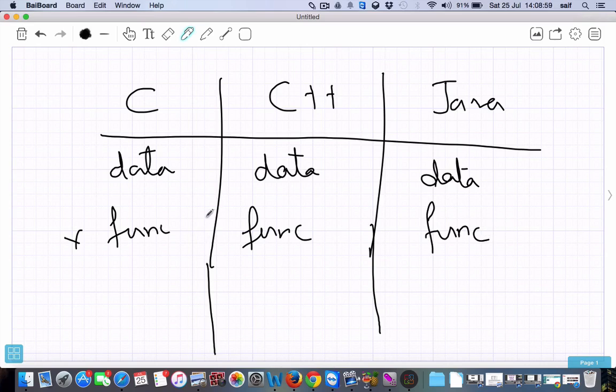In C we have void main. Main is where the program is going to start. In C++ also we have void main, and in Java also we have void main.